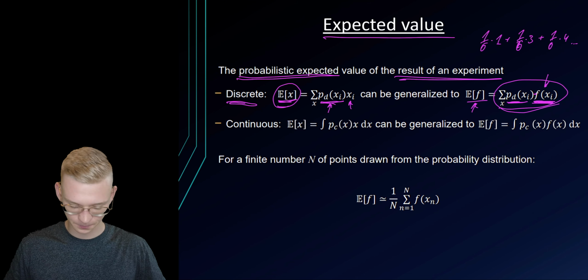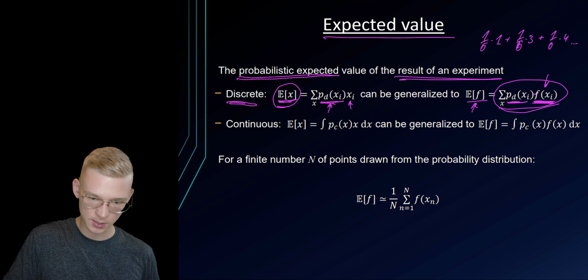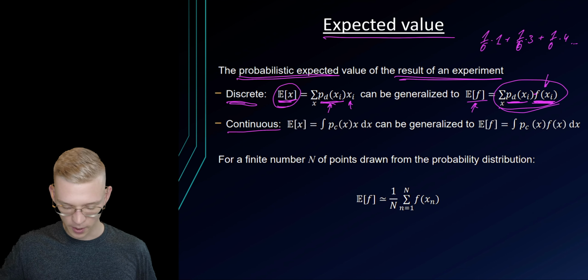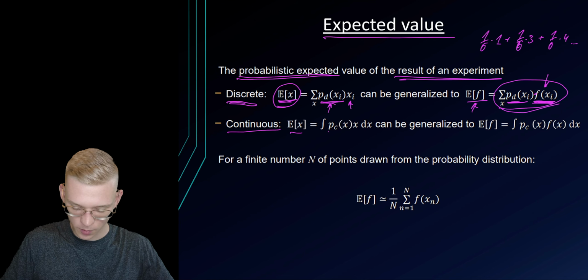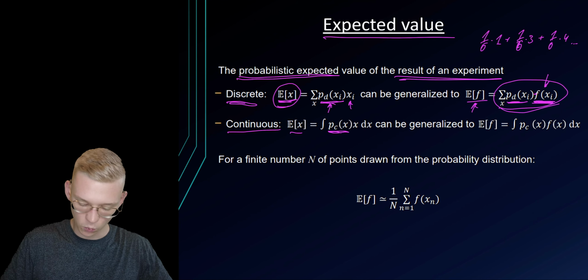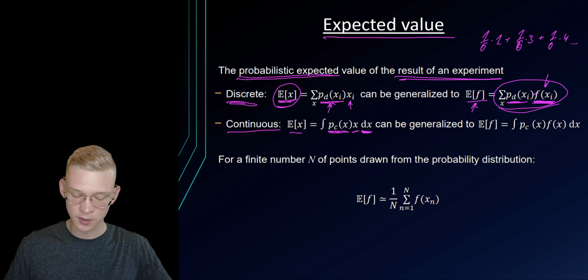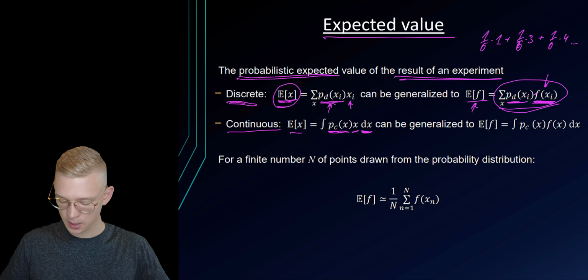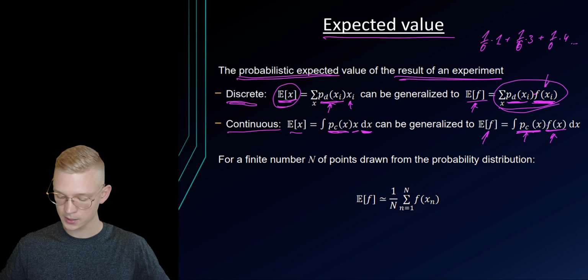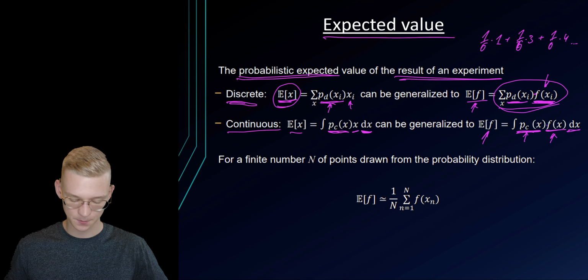If we have a continuous case, we do the same thing where we have the expected value: we multiply the probability with the value itself, so x, and then we take the integral over the whole domain. And again, if we have a function where we apply some transformation onto our x, we do exactly the same thing. We have a probability, C stands for continuous, multiplied with f of x and integral over dx.